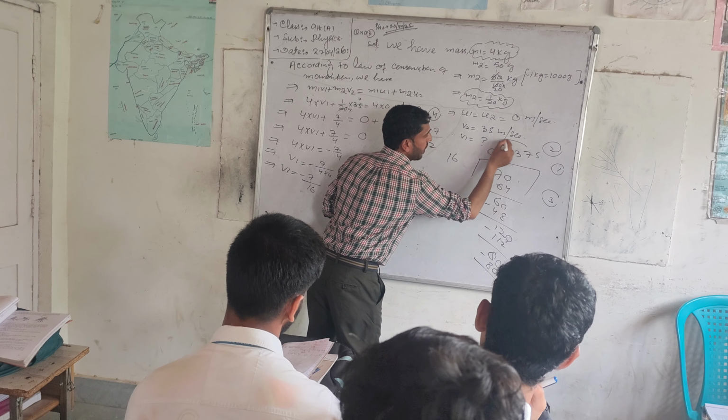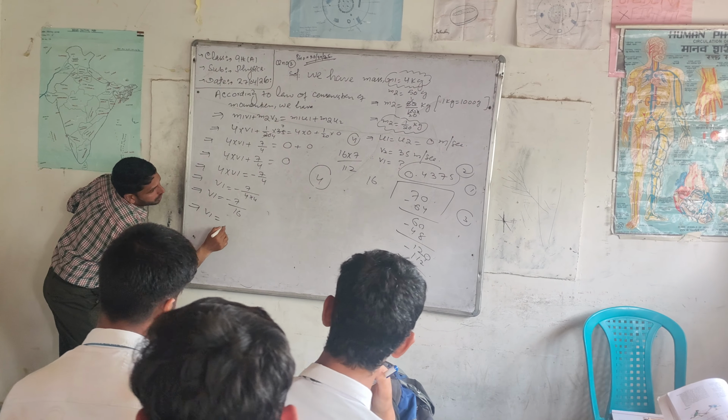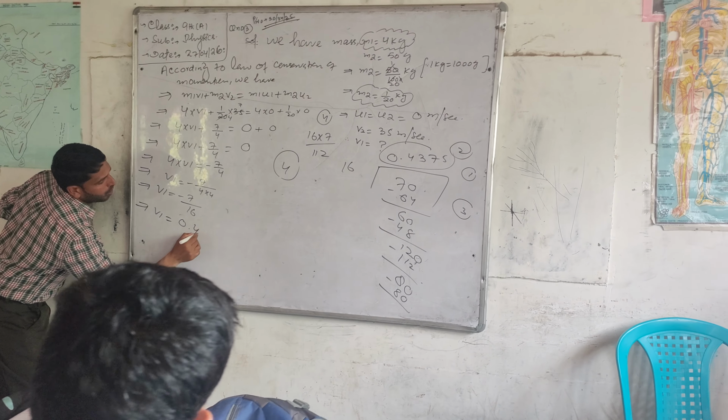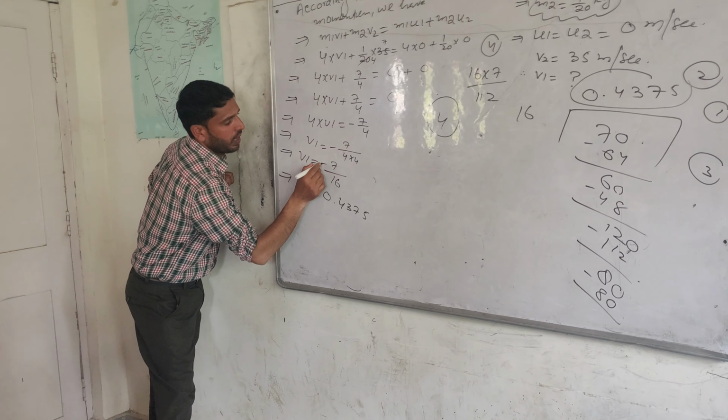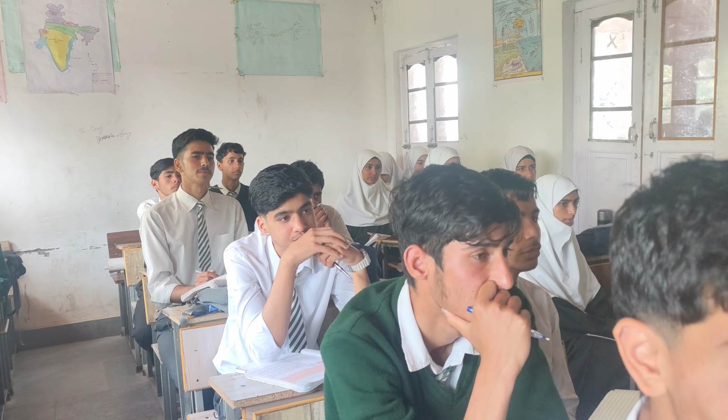It means that our answer comes out to be v1 equal to 0.4375. What is here? Minus. So it will be minus. And the SI unit of velocity is meter per second.